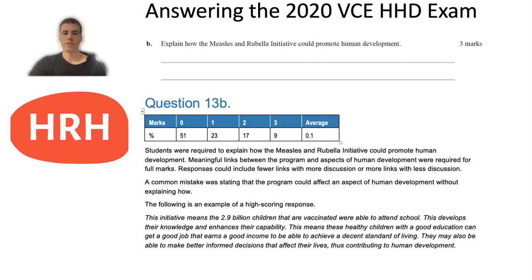And that means that these children are healthy, with a good education, can get a good job and earn an income to be able to achieve a decent standard of living, which is another phrase. Then they may also be able to make better informed decisions that affect their lives, thus contributing to human development. So you can see a number of phrases are included in that answer with links to the case study.